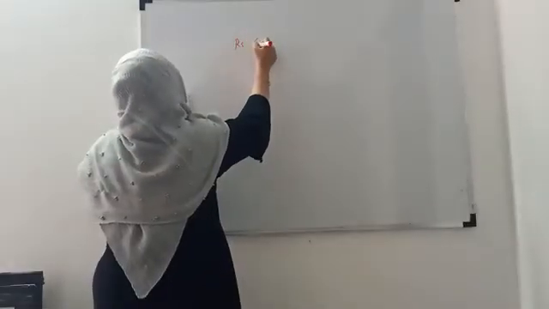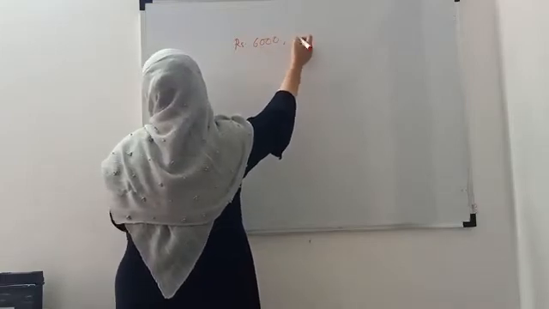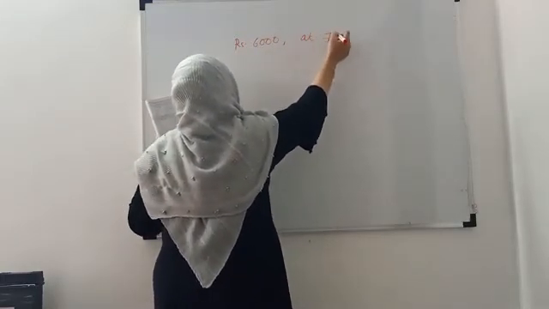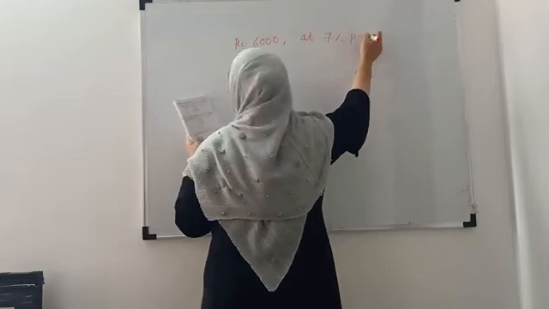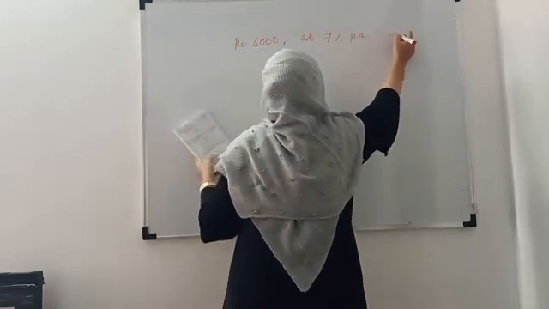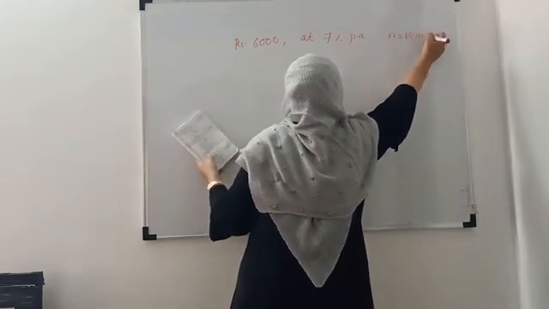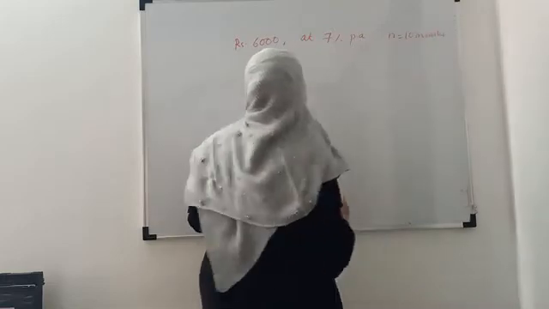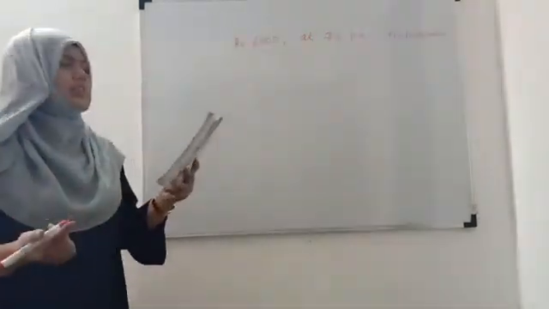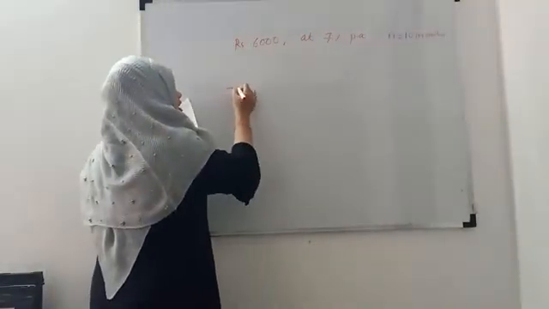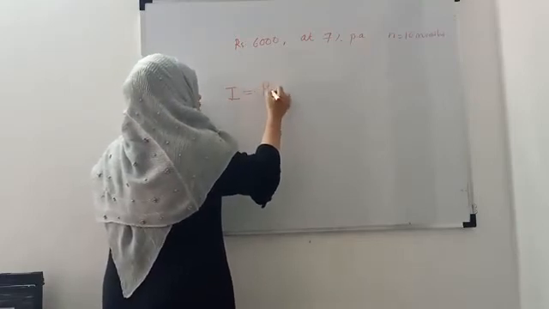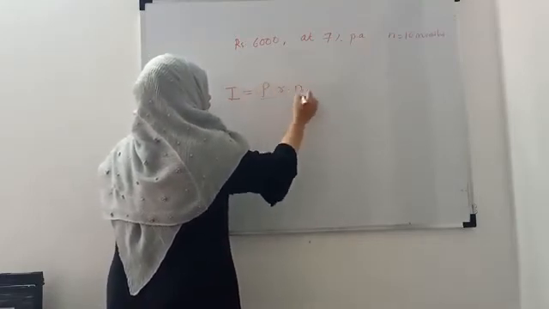Find the simple interest on rupees 6,000 at 7% per annum for 10 months. For 10 months. Okay, we have to find the simple interest I. Okay, the formula is P R N upon 100.